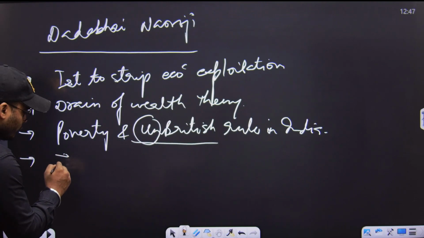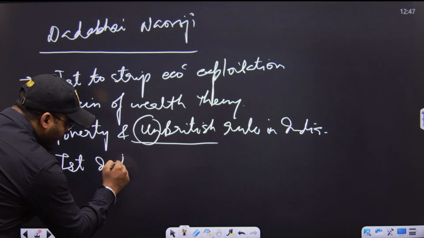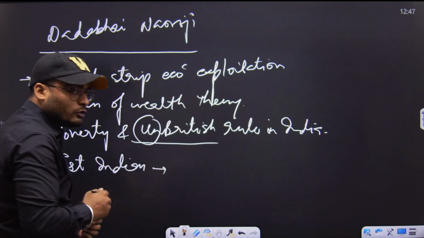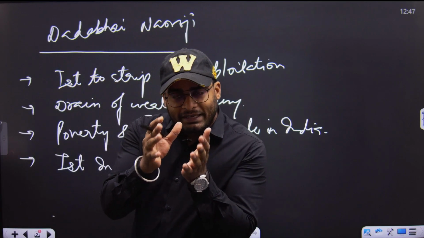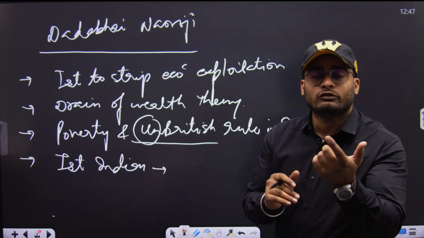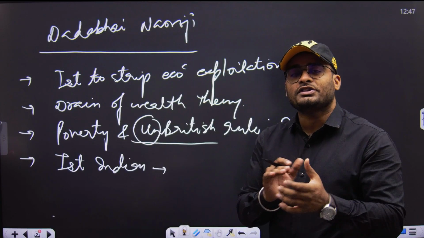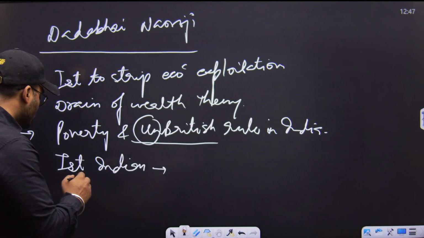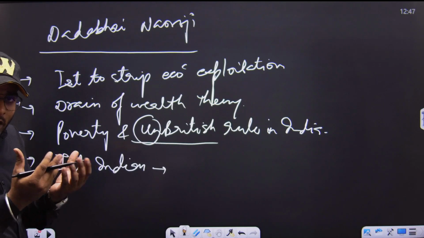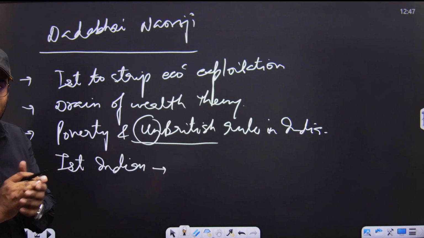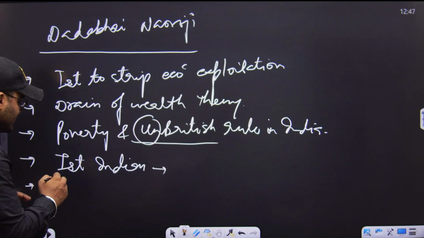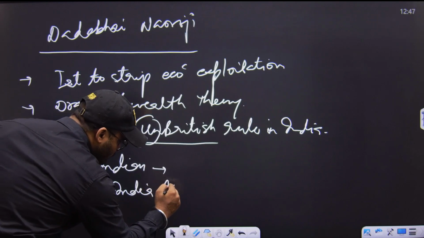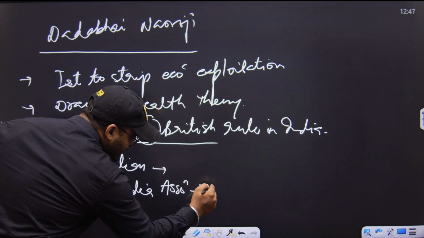Dadabhai Naoroji was the first Indian to represent the British Parliament in London. We can say that he was the first member of Parliament who was Indian. His constituency was Central Finsbury in London. He was also the person who formed one of the very popular parties, the East India Association, in 1866.